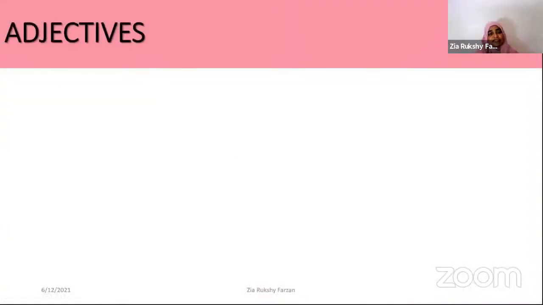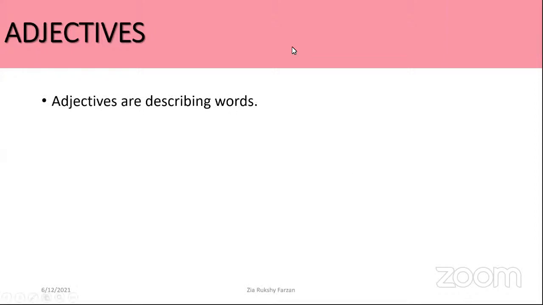We have learned adjectives from grade 6 onwards, and I would like to refresh your knowledge on adjectives. Adjectives are describing words. We can call them describing words.